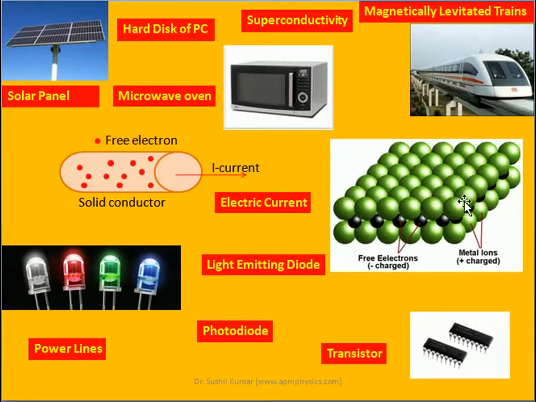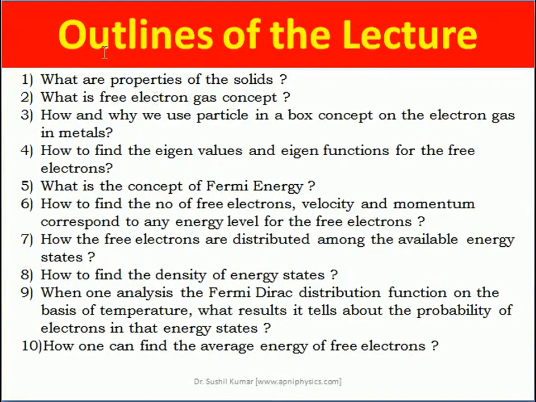associated with this picture where these green color balls indicate the positive ions of the lattice of that particular metal, and these black dots indicate the free electrons that are negatively charged, and they can move here and there within the lattice freely, right? So before we go into the detail of the chapter, there are some outlines to make this picture more clear, how one can explain the electronic properties of solids on the basis of free electron theory